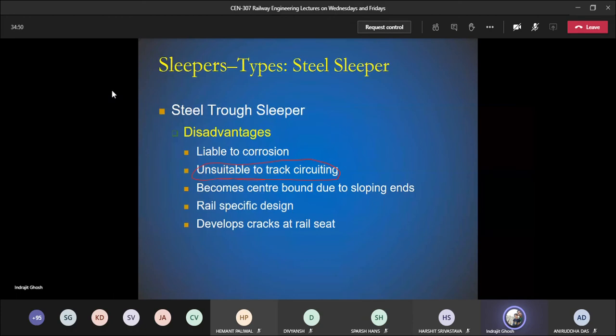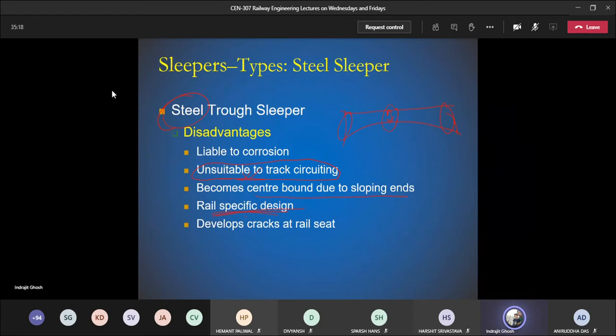Those who were present yesterday, I believe all of you are familiar with track circuiting. As this is metal, so track circuiting is unsuitable. Becomes center bound due to the sloping ends. So center bound means deflection is more at the ends, and deflection is less at the center. Rail specific design, which is very much inconvenient.